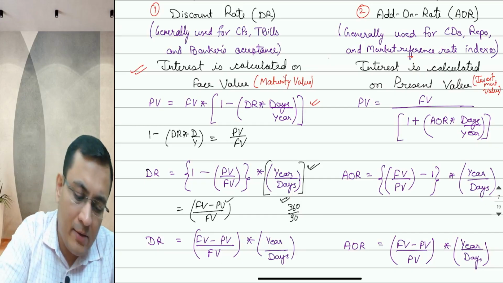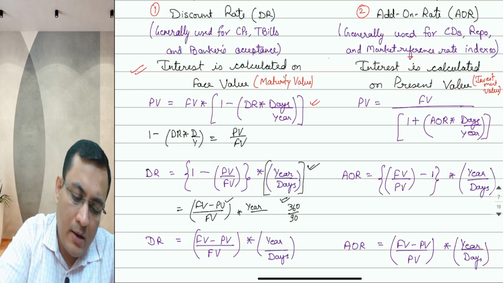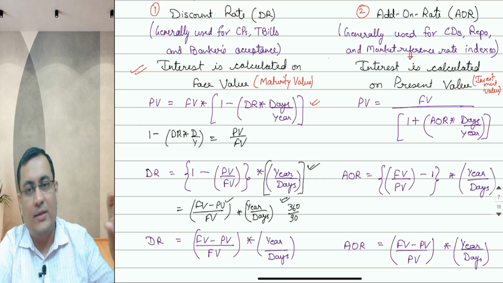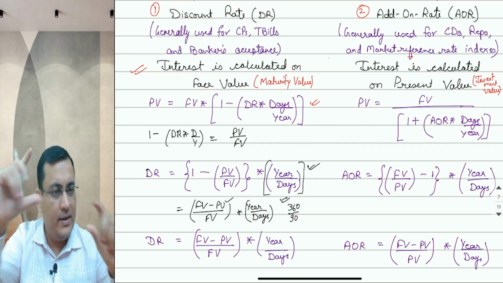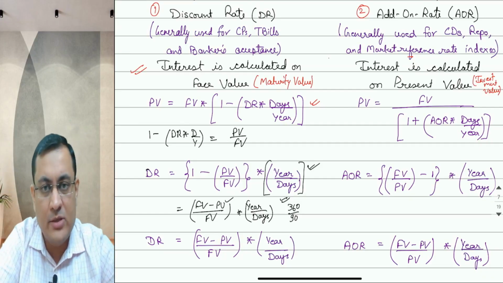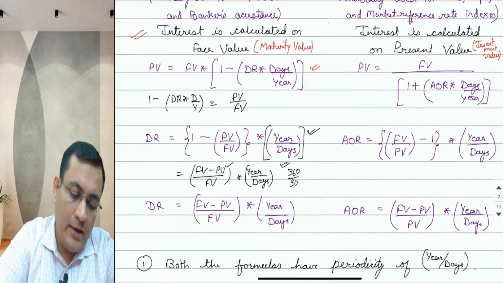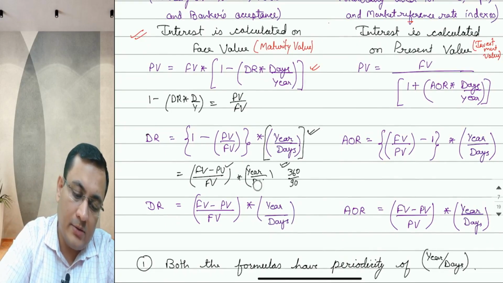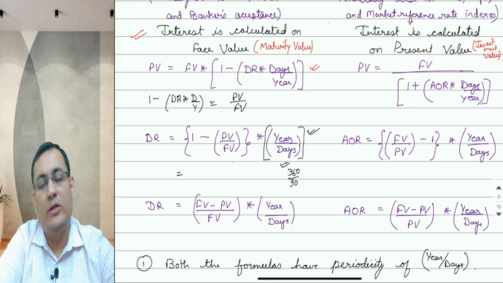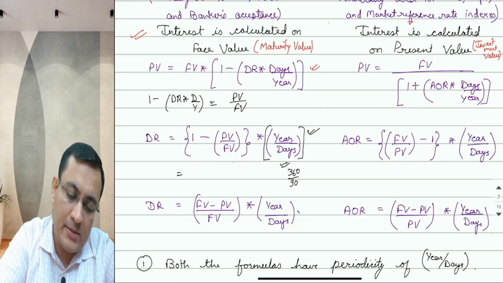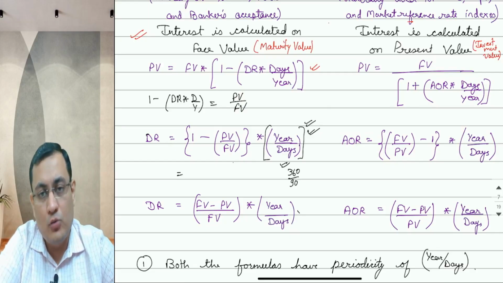And when you multiply it with your year upon days, it means you have annualized it by assuming that if it is 90 days and 360 days is a complete year, four times the same return will be generated. So you have multiplied it with 4 times. Next, your DR again. So this formula I have already written. So effectively this year upon days represents the periodicity of the money market instrument.